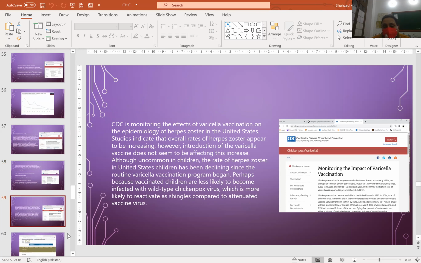Then the monitoring of the impact of varicella vaccination by the CDC is also important, because studies indicate that the overall rate of herpes zoster appears to be increasing. However, the introduction of the varicella vaccine doesn't seem to be affecting this increase. Although uncommon in children, the rate of herpes zoster in United States children has been declining since the routine varicella vaccination program began, perhaps because vaccinated children are less likely to become infected with wild type chickenpox virus, which is more likely to reactivate as shingles compared to attenuated vaccine virus.